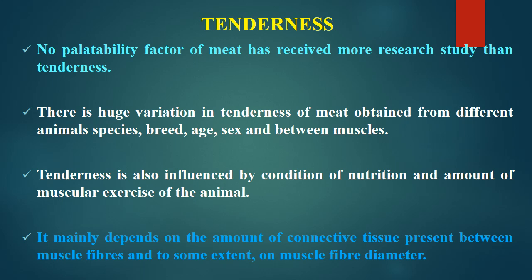This I have earlier also discussed. So meat from different origin and background will have different tenderness, and it is influenced by the nutritional status of the animal from which the meat comes and also the exercise of the specific muscles. Different muscles have different activity, and with the difference in muscular exercise the tenderness varies. Generally, heavy working muscles will be tough.